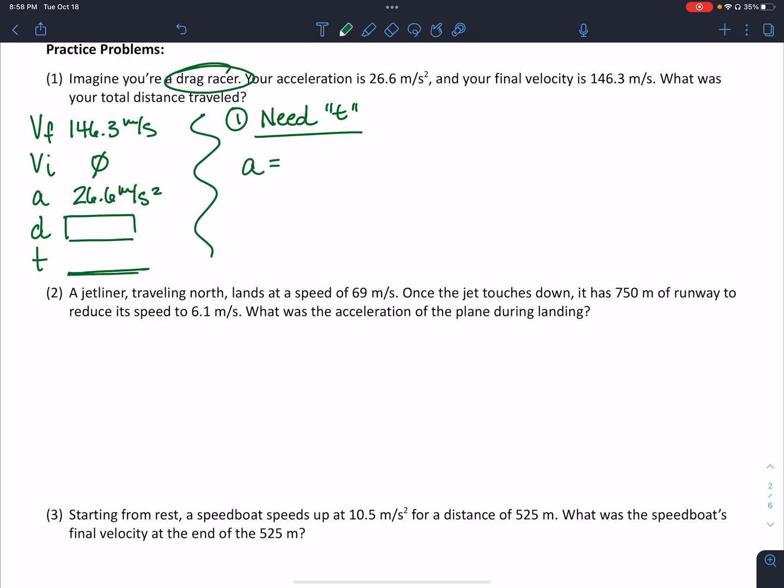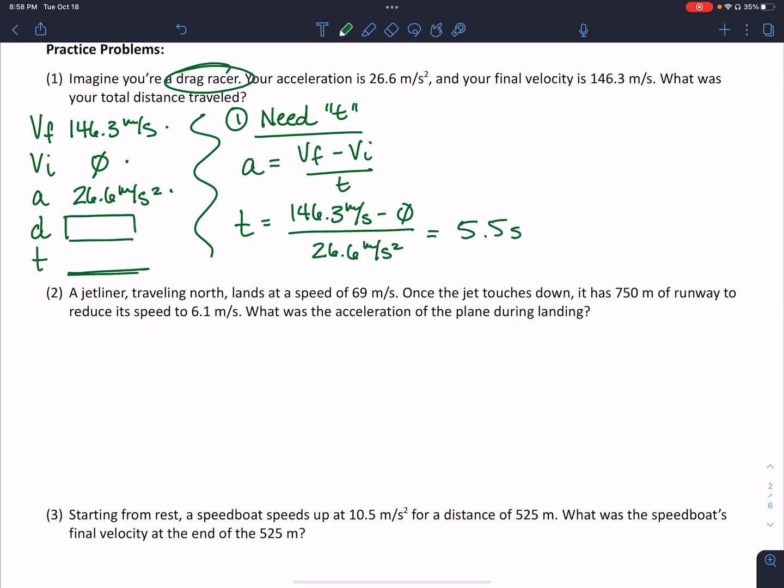So acceleration equals v final minus v initial over t, because I know acceleration, I know v initial and v final. That means that time is going to be equal to v final, which is 146.3, minus v initial, which is 0, divided by my acceleration of 26.6 meters per second squared. That's going to equal 5.5 seconds.